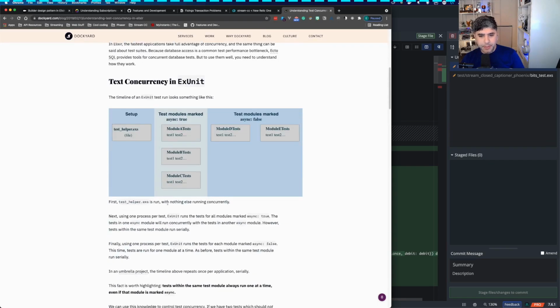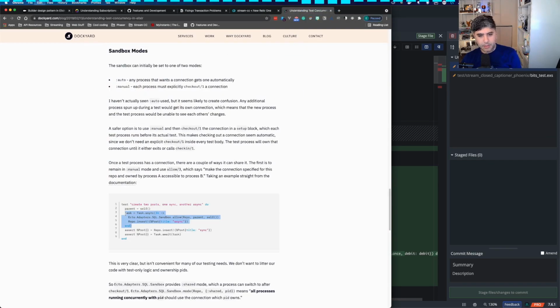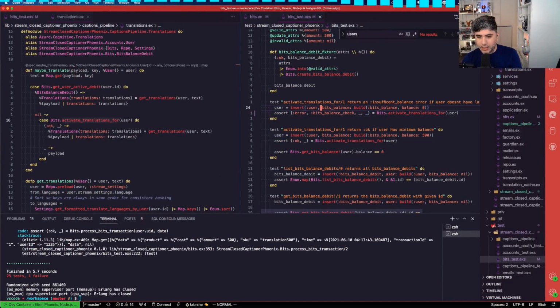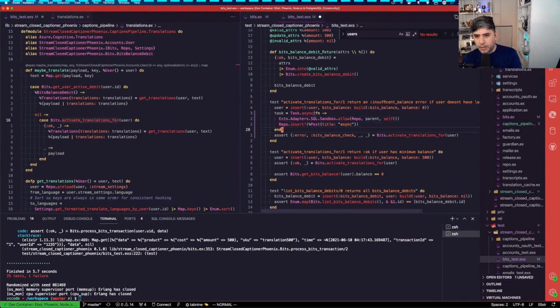Test concurrency. So I think if we call two tasks, I was thinking this might be the way we do this. Let's see if this actually will work though.